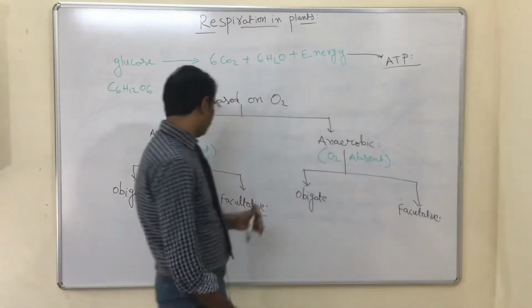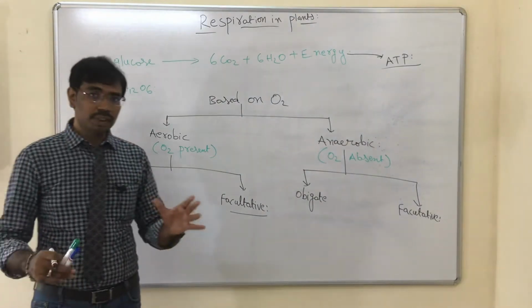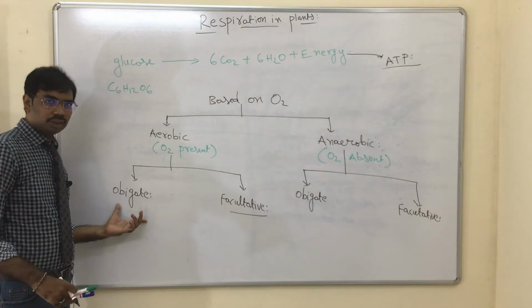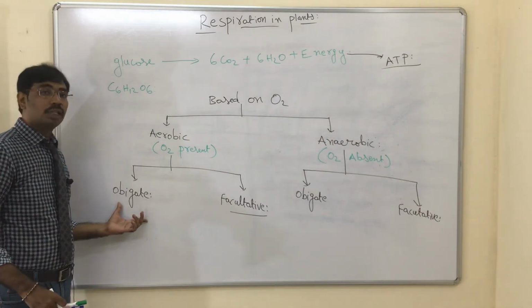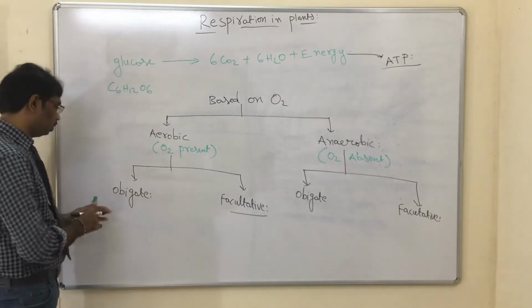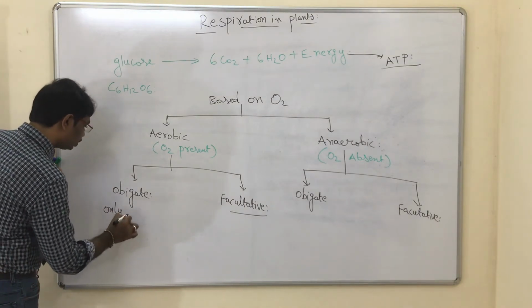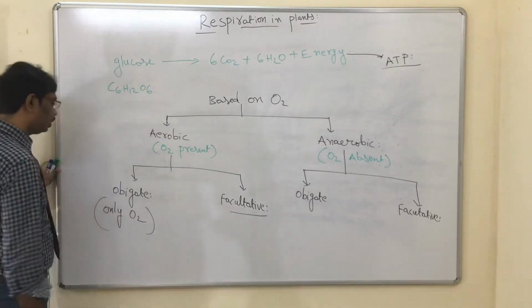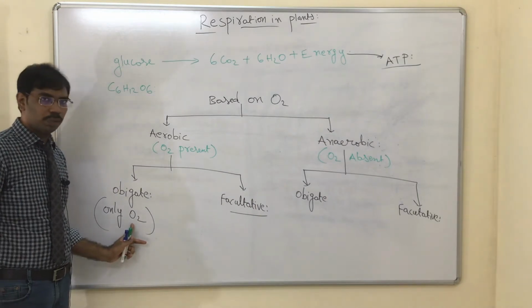Obligate aerobic respiration means respiration is only possible in the presence of oxygen. In the absence of oxygen, respiration is not possible. Possible only in the presence of O2. That kind of respiration is called obligate aerobic respiration.